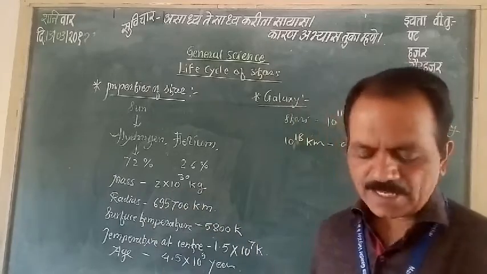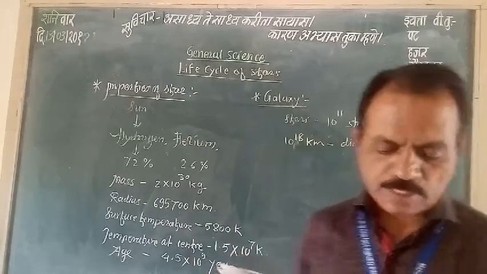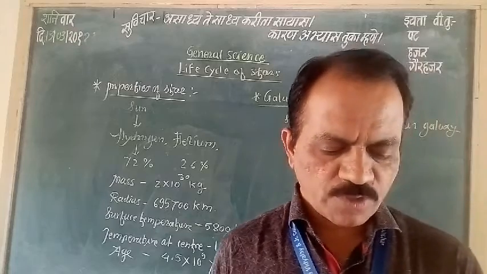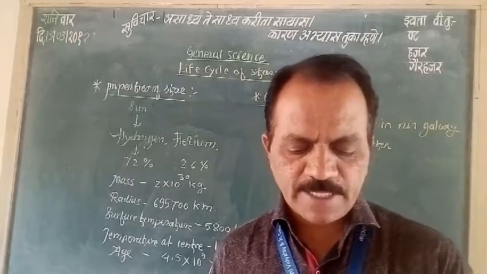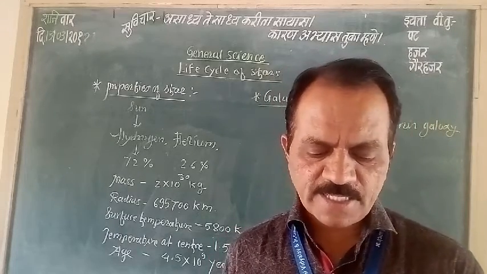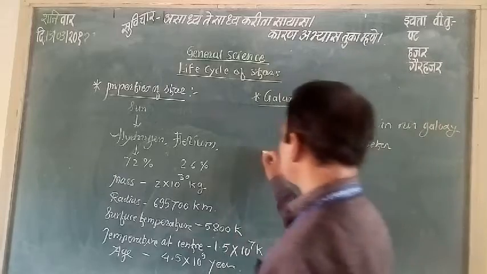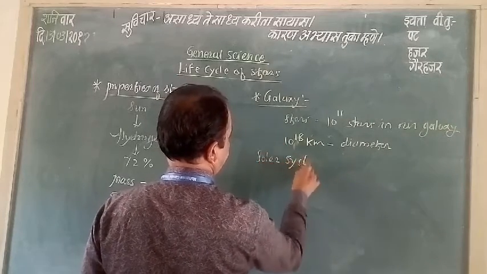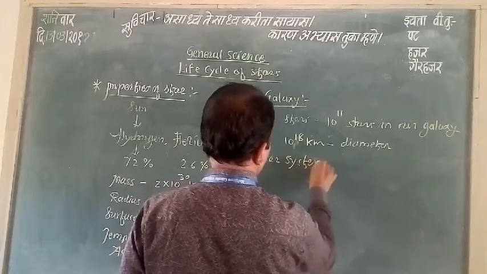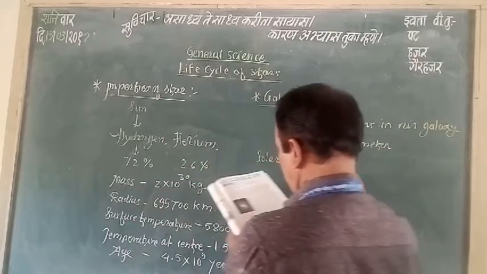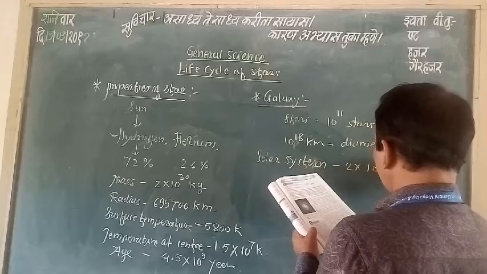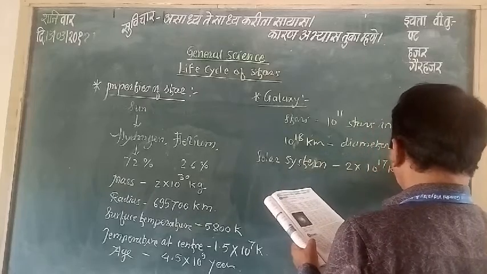This is the diameter of the galaxy. Now the next, the solar system is situated at a distance of 2 into 10 raised to 17 kilometers from its center, and this is the solar system. The solar system is about 2 into 10 raised to 17 kilometers from the center.